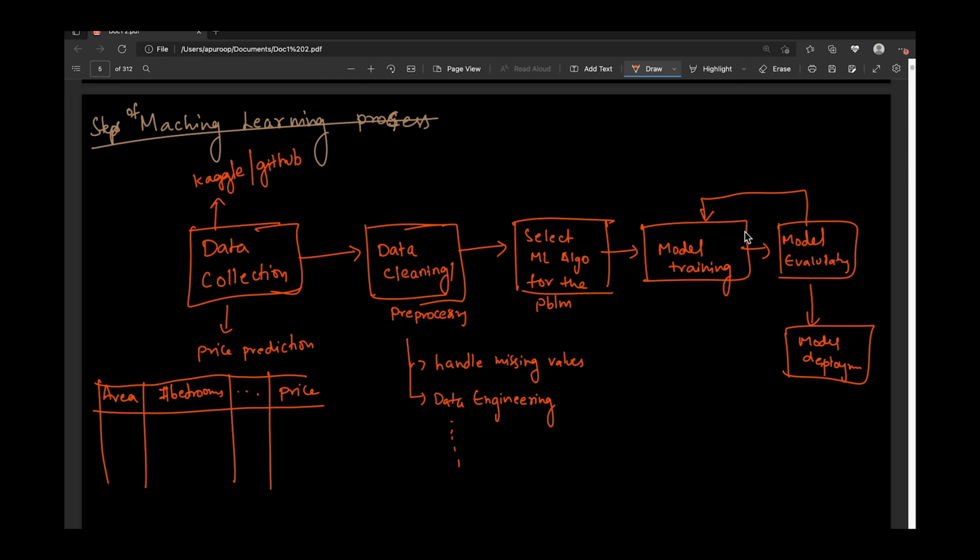Okay. So I hope you guys understood everything till this point that we have discussed. And if you are having any kind of doubts, you can comment down in the comment section and we'll be discussing what the different types of machine learning algorithms are. Those things we'll be discussing in the next video.